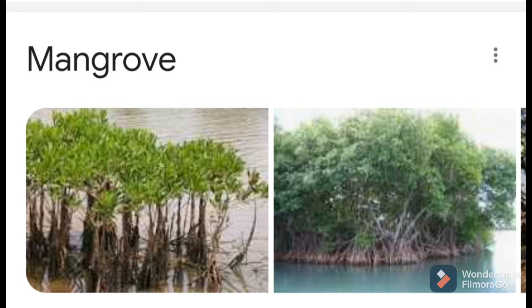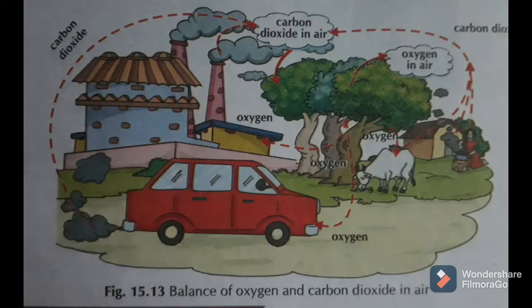So these are the two points. The next point is the balance of oxygen and carbon dioxide in nature.